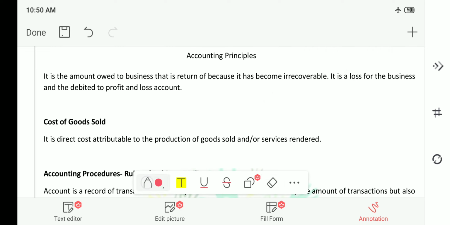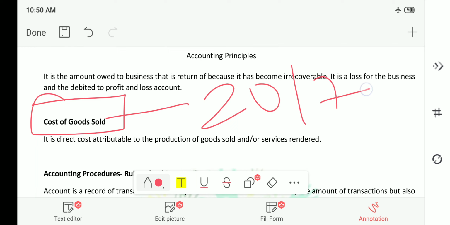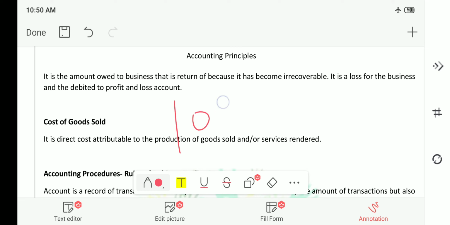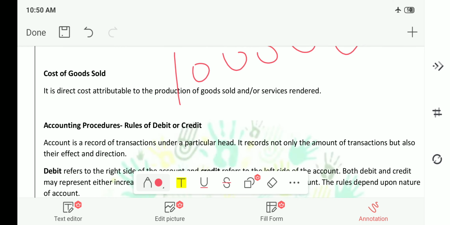The next term is very important, that is cost of goods sold. And in the 2017 EPFO examination, there was a question on this and it was in numerical format. Now we'll understand what is cost of goods sold. Okay, we will take an example. See, I have bought groceries because I have a shop and I need to resell them. I have bought groceries of 1 lakh rupees. And I have resold these groceries for 1,20,000 rupees.